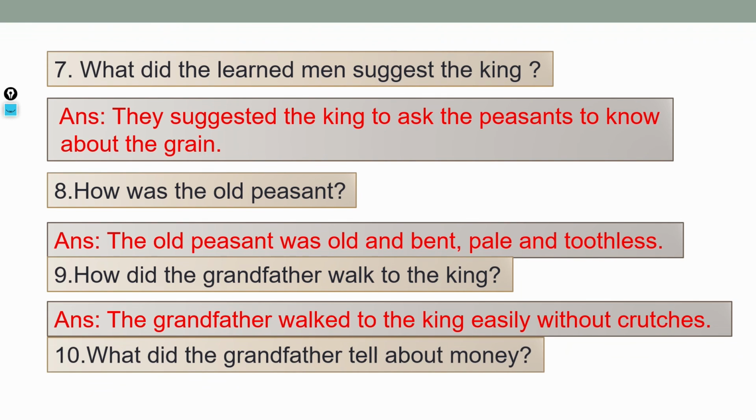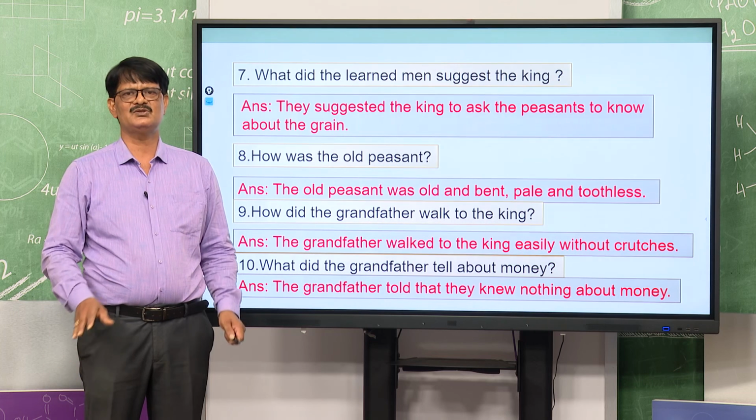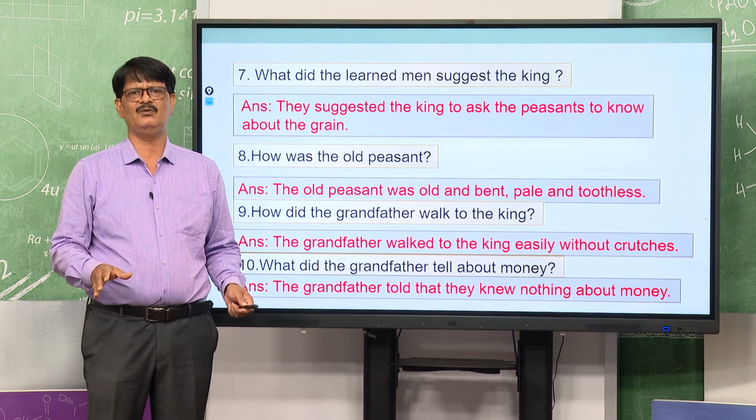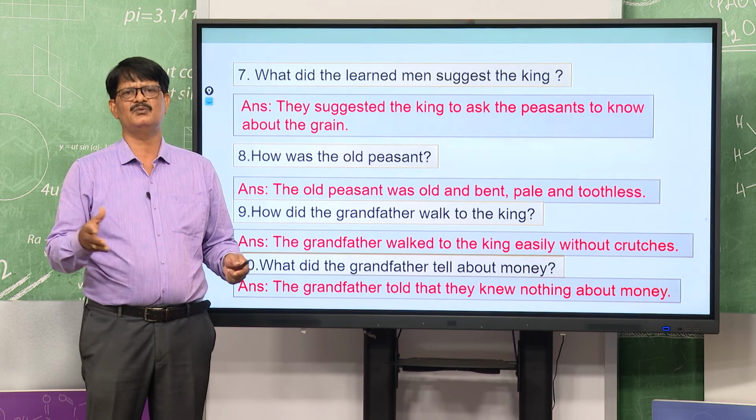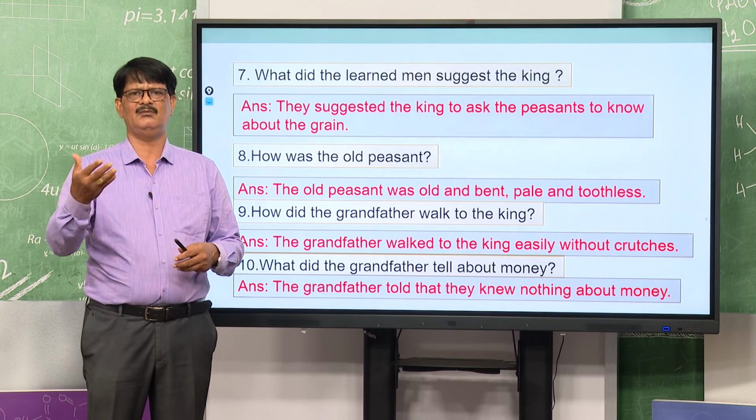What did the grandfather tell about money? Now the standard money is the Indian currency, rupees, but at that time what was that? What was the opinion, we can say, what did the grandfather tell about the money? Your answer is that the grandfather told that they knew nothing about the money. At that time there was no use of money. The barter system, you may know, barter system means exchange of goods and services. That means you will give something to others and something will be given to you.